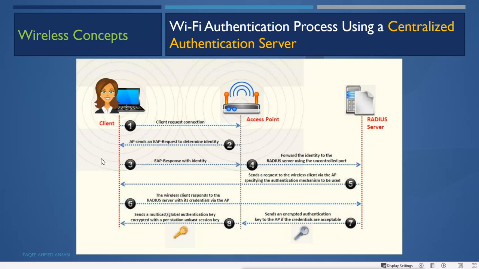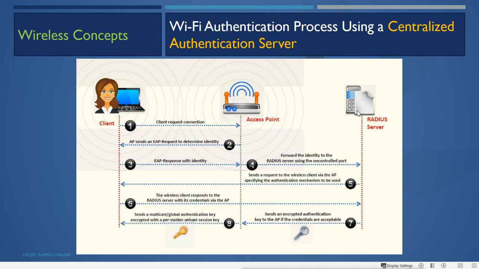Now that will go to the access point, and the access point will forward the identity to the Radius server using the uncontrolled port. The request goes to the Radius server. Now the Radius server and this access point will be configured. We have to configure the Radius server to provide authentication to this access point, and we have to configure the access point to use this Radius server for authentication. For that it uses a default port and the IP.